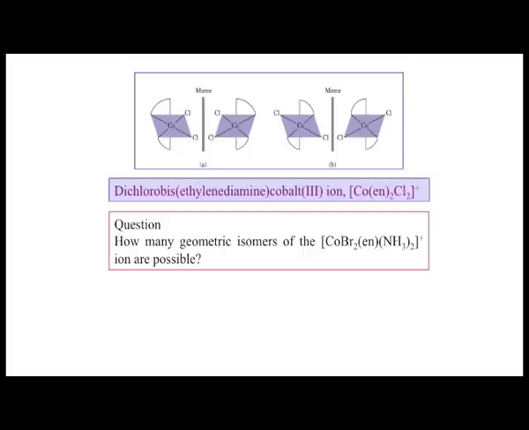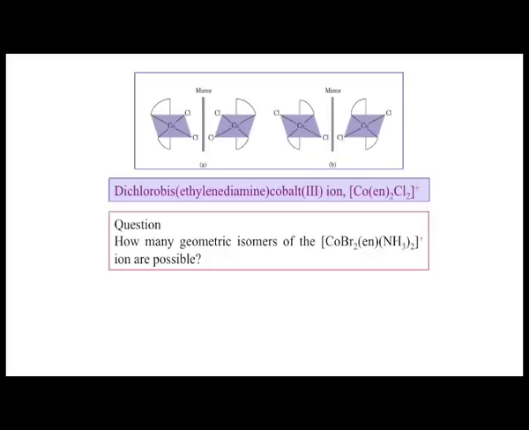So, if I ask you something related to some other form, this is a very simple question related to that. If you have to draw, you just simply try to draw the different geometrical isomers, the positioning of these, we know this. Now, what we are doing is making it much more complex, because we are putting one ethylene diamine, two of them are Br and two ammonia molecules are attached to it.